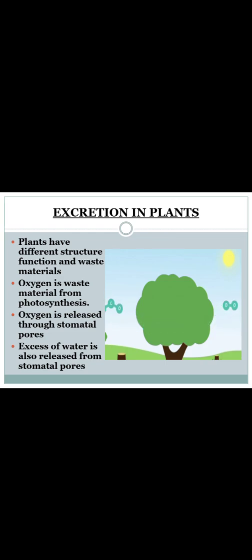And oxygen is released. How is it released? Through the stomatal pores. Stomata have pores, right? It is the respiratory system in the case of plants or trees. This is present in the leaves, and it is going to release the oxygen out through the stomatal pores. Excess water is also released from the stomatal pores. Not only the gas, oxygen, but excess water is also removed from the stomatal pores.